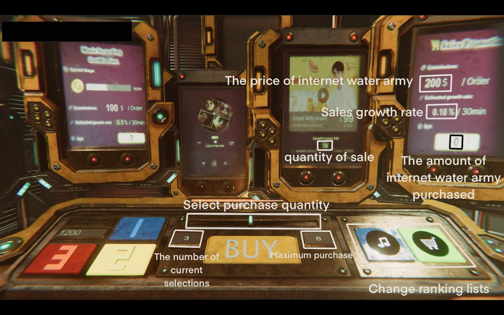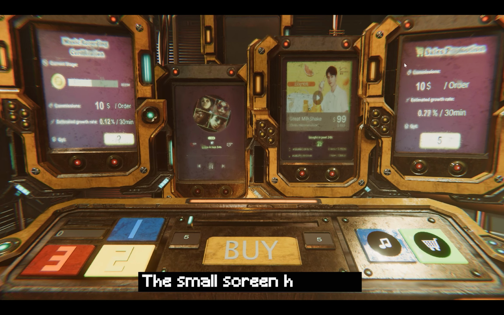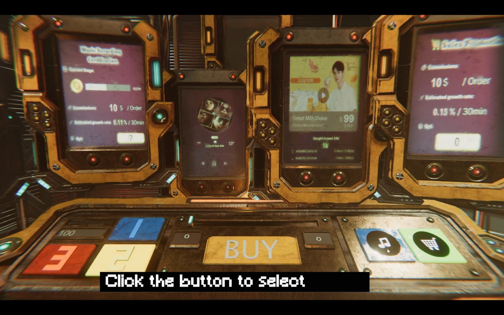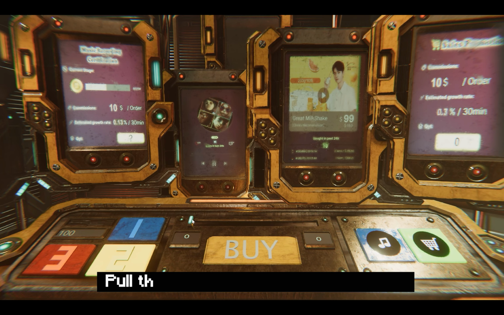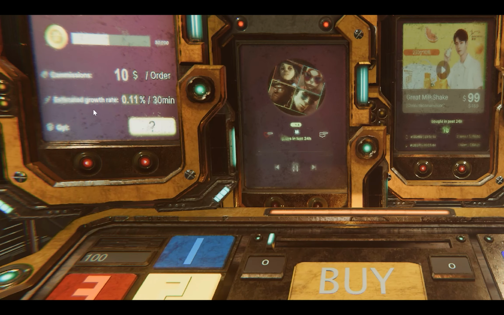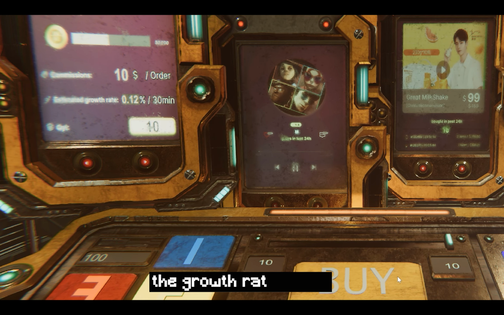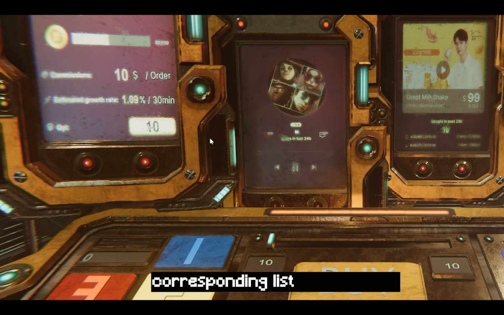This is screen 2, where the player buys the Internet Water Army. The small screen has real-time information about the brand lists. Click the button to select the list. Pull the slider to select the number of water soldiers. After purchasing Internet Water Army, the growth rate of the corresponding list will increase.